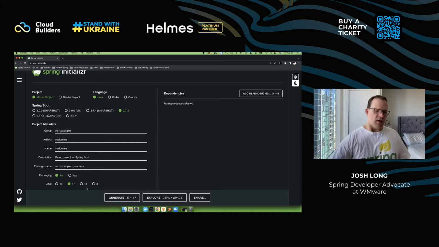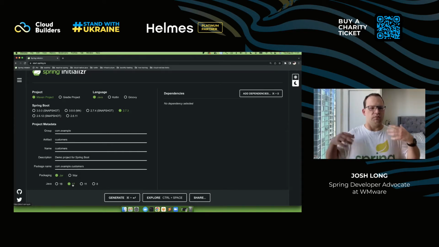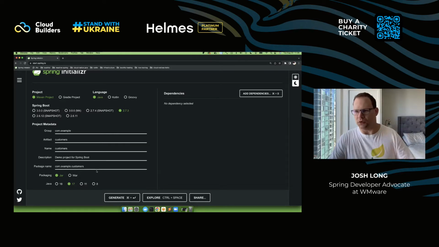Now, here, Java 17 is the current default selected version. It is an amazing piece of technology. I love Java, and I love the amazing innovation that's happening in the Java space. Java 17 is the current long-term supported version of Java. It's also the most technically superior version of Java compared to anything that has come before it. It's faster, more performant, more syntax-rich, more observable, more operations-ready in every way.